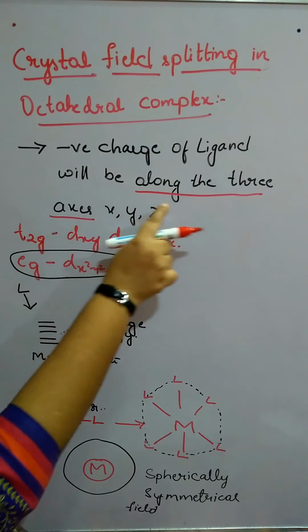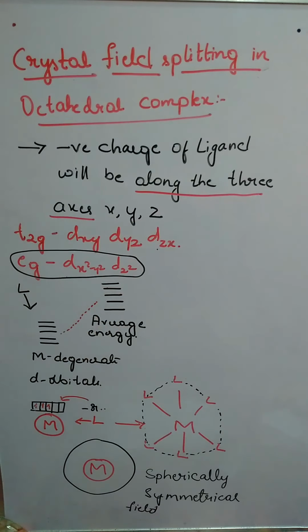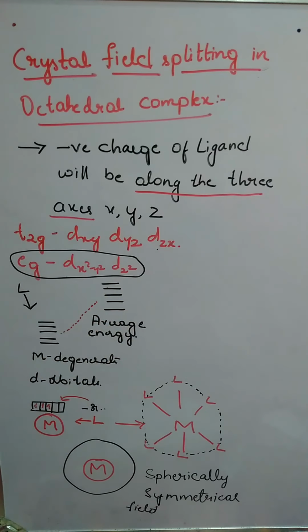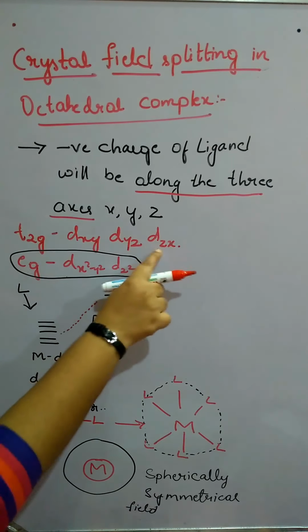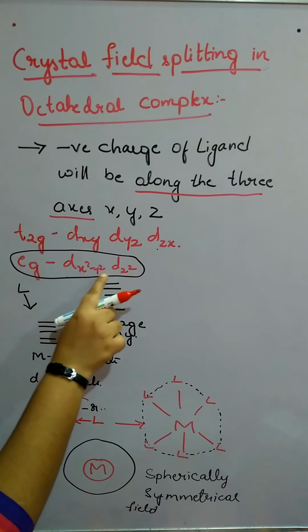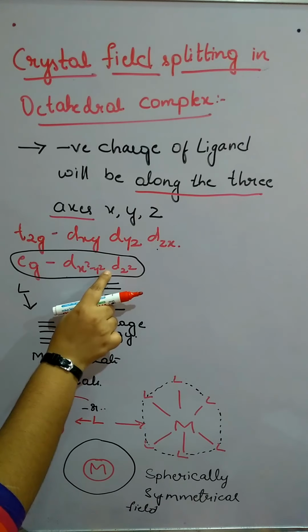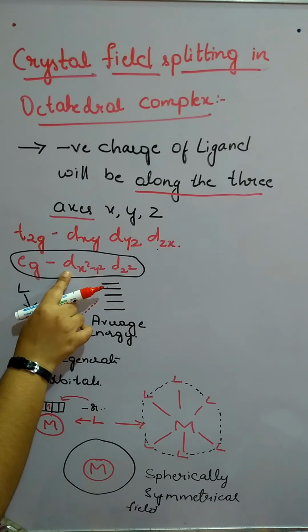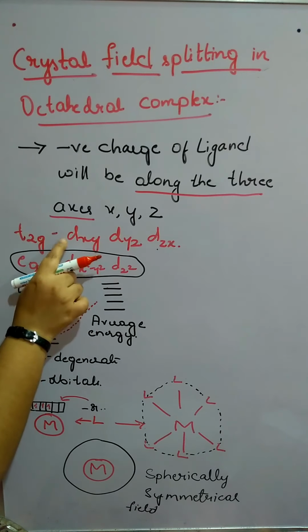So the eg set will experience more repulsion than the T2g set, because the eg orbitals are along the axes, while the others experience less repulsion because they are in between the axes.